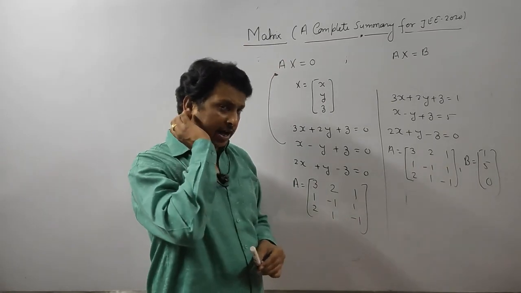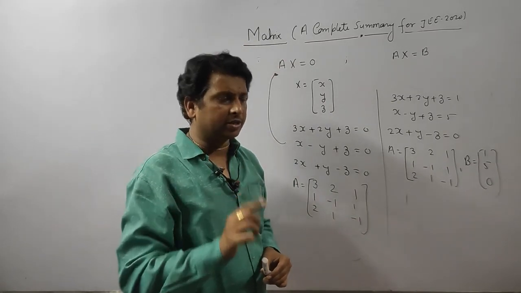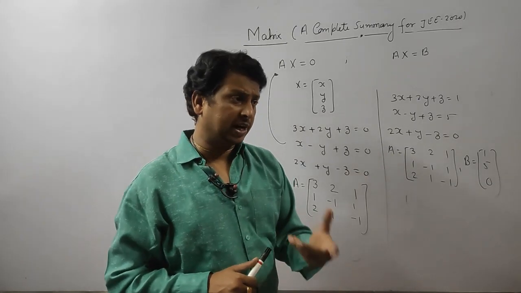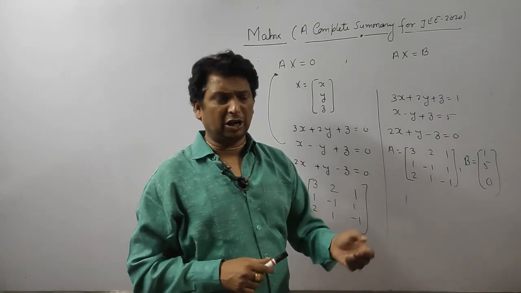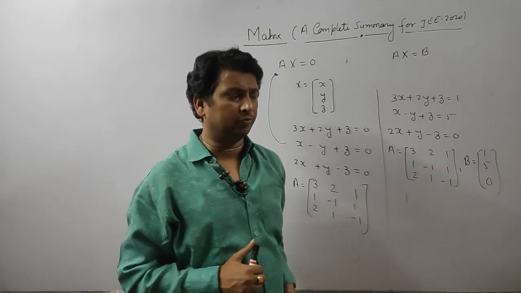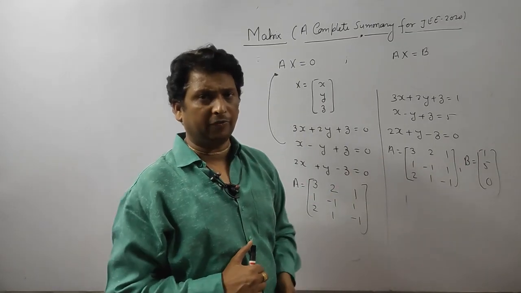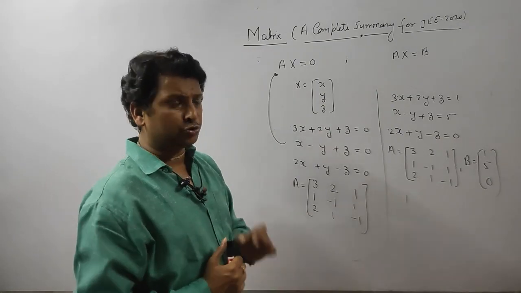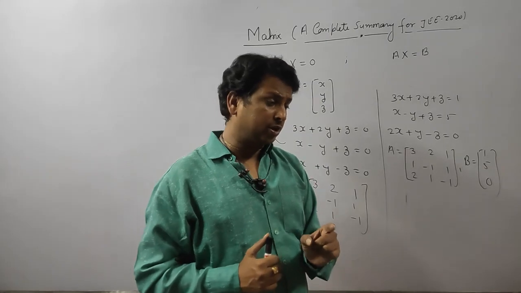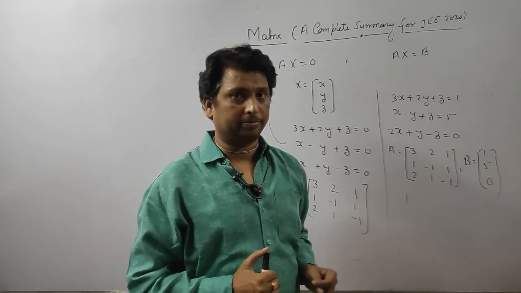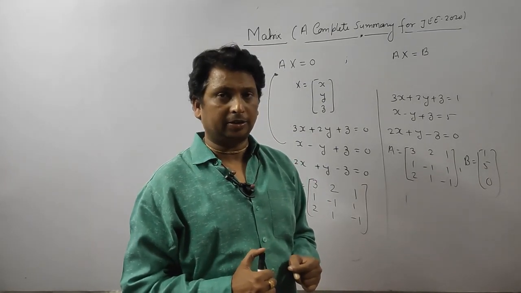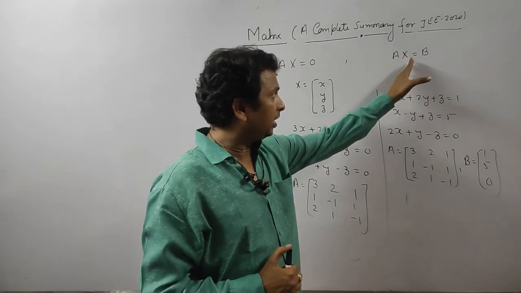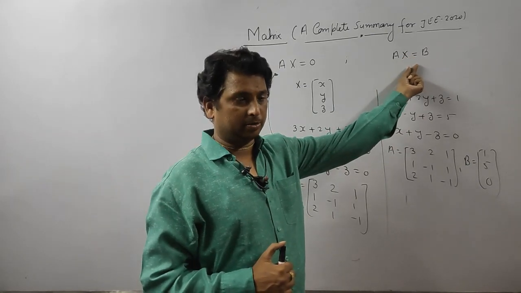Now which type of question can they ask? They will never ask in an objective test to find the solution, because if they ask which one is the solution of this linear equation, you can easily verify by just putting the values of x, y, z. So which type of question can they ask? They will ask how many solutions there are, for non-homogeneous and for homogeneous.